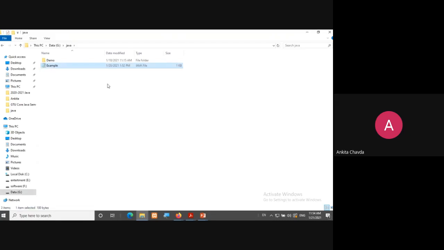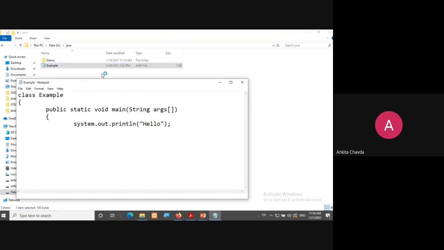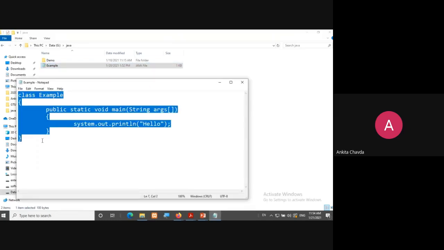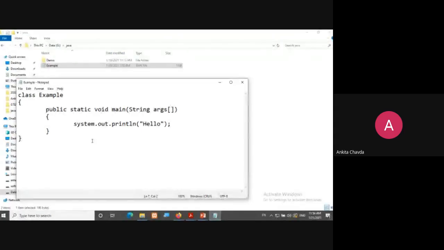This program I have written in Notepad, simple, and I have saved with Java extension only. Okay, you don't know the syntax and all, but you can at least know this main method, main function, which was there even in C language, and in C++ also, and now in Java also we have this main function, because your program execution will start from the main method.